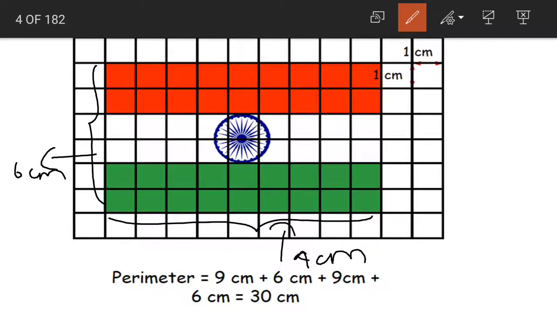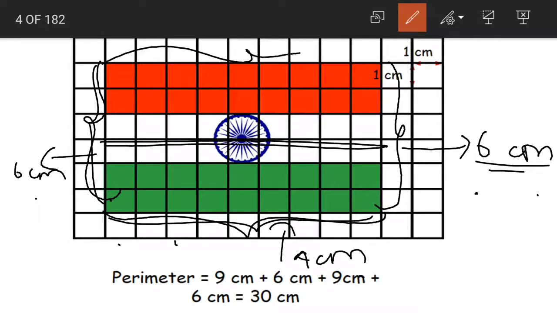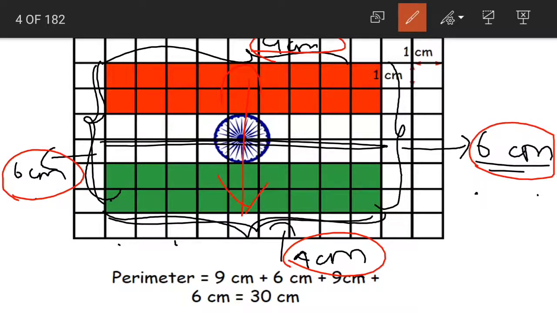Again, as this is a rectangle, what is the property of a rectangle, children? Opposite sides are equal. Yes, now when this is 6 centimeters, then the opposite side would also be 6 centimeters. In the same way, the bottom side of the flag is 9 centimeters, so the top would also be equal to 9 centimeters. Why? Because the opposite sides are equal here. 9 centimeters, 9 centimeters, 6 centimeters and 6 centimeters.